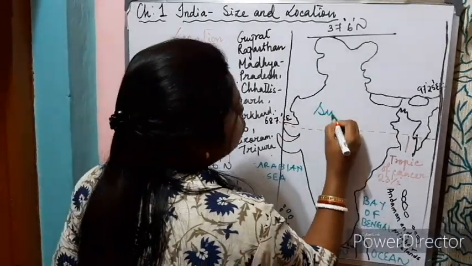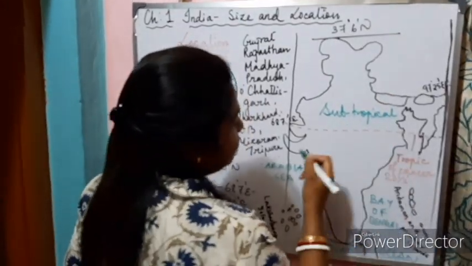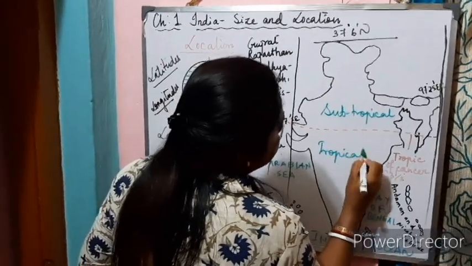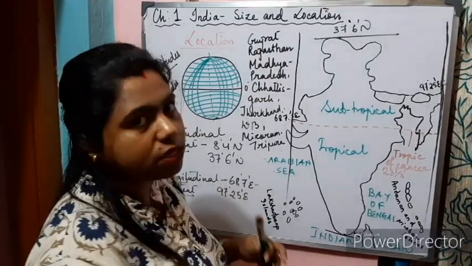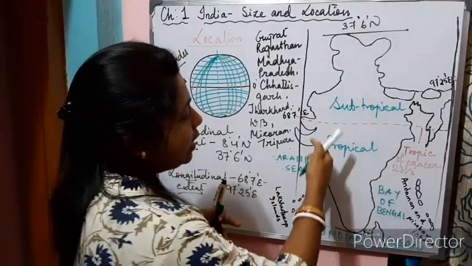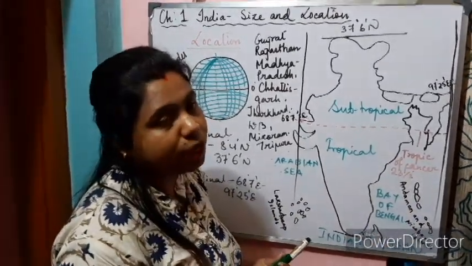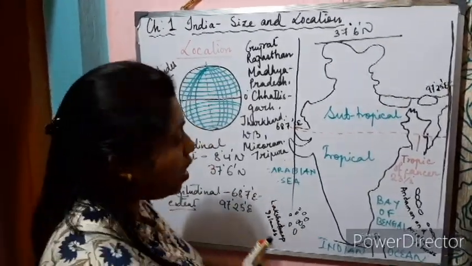The northern portion has a subtropical type of climate and the southern portion has a tropical type of climate. Subtropical means that it is very cold in winter and hot in summers, and tropical means most of the time it is hot and humid, as it is located beside the coastal area. Because of the coast and the ocean water bodies, it is hot and humid throughout the year.